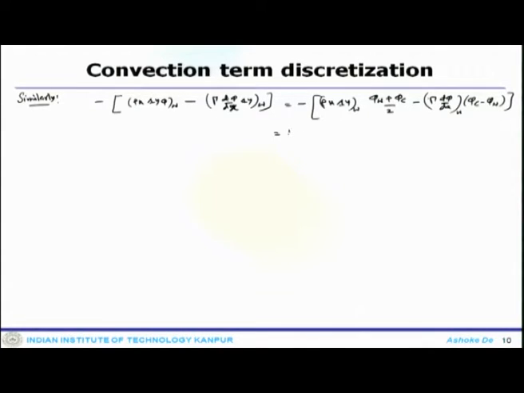This will again be flux C w phi c plus flux F w phi w plus flux V w.